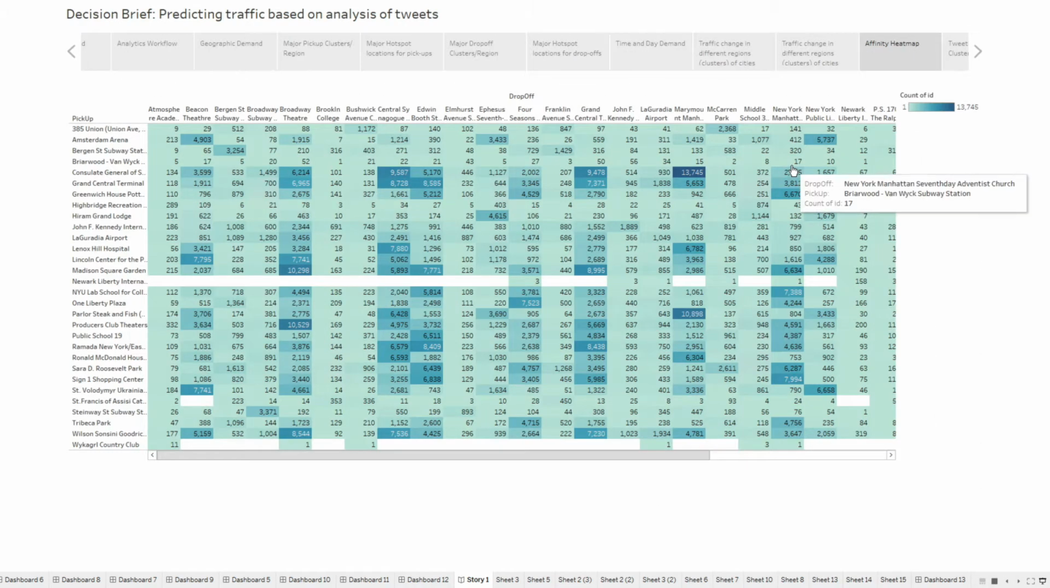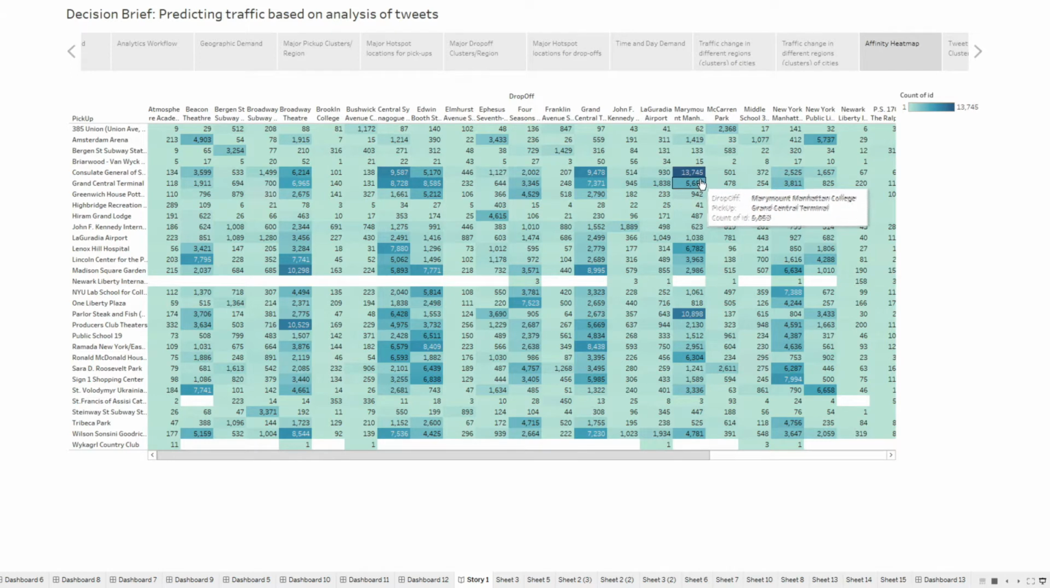Now here's a heat map for each individual cluster. We have this to show that on the x-axis, column-wise, you have pickups where people are being picked up, and row-wise you have the drop-offs where people are being dropped off. The darker the color is, the more people were picked up in that x column and dropped off in that y column.